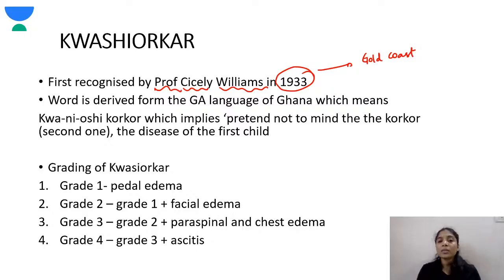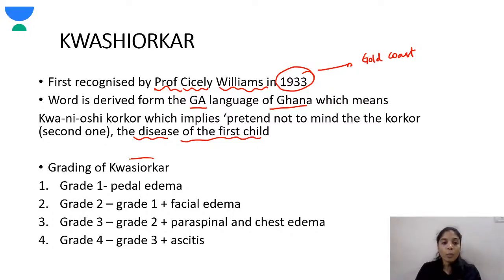Okay, so that is why this word is taken from the Ga language of Ghana, kwashiorkor, which implies pretend not to mind the korkor, that is the second child. So this is also called the disease of the first child. Okay, next.